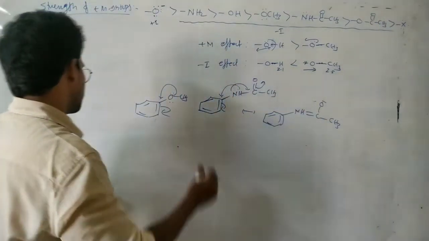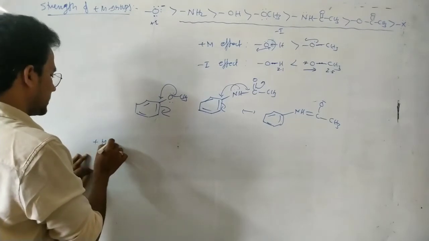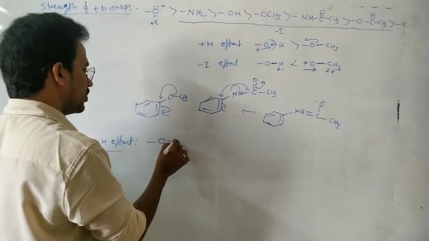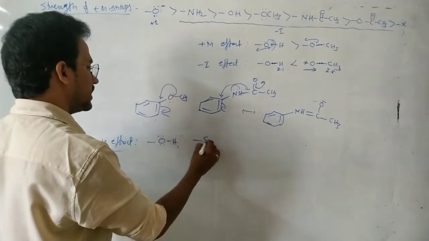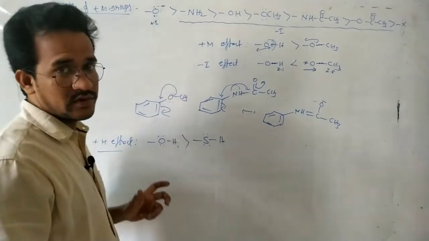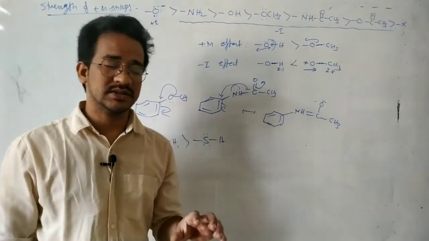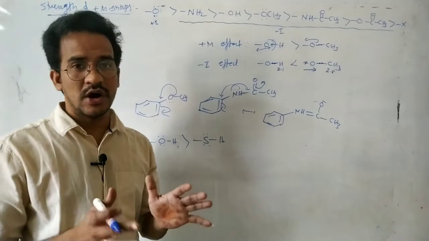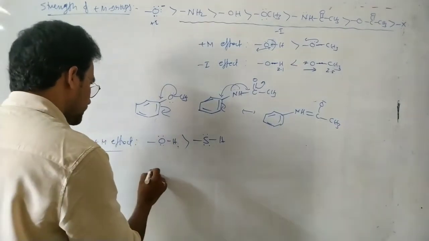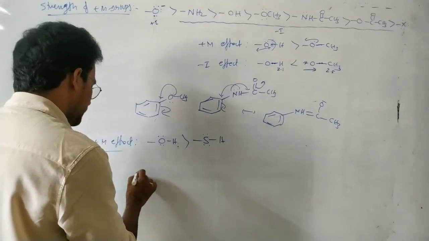Okay. And next, another important point. Here, the plus M effect of the OH and SH, let us compare. Based on electronegativity, sulfur must have the stronger donating tendency. But see here in this case.